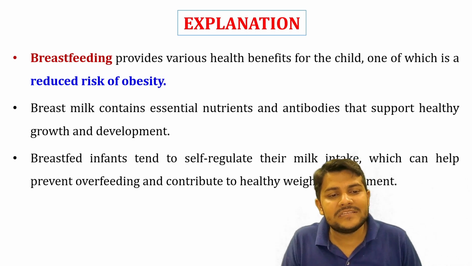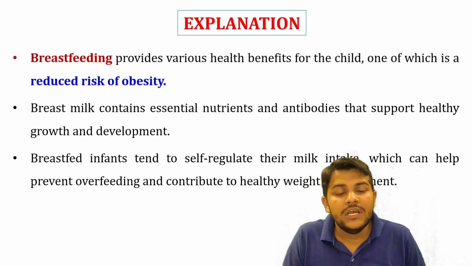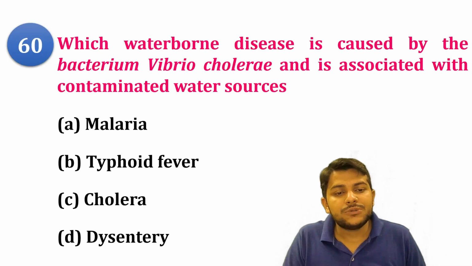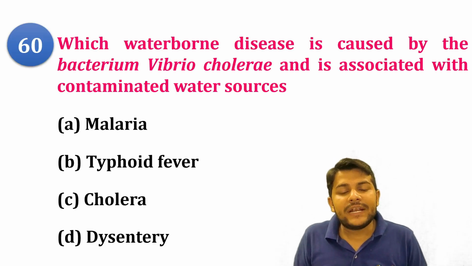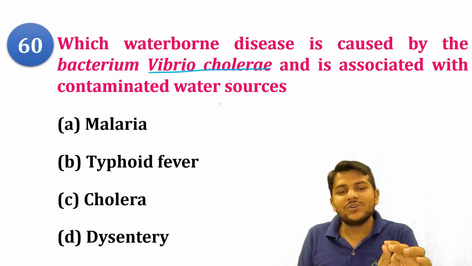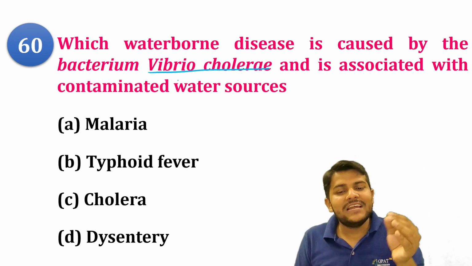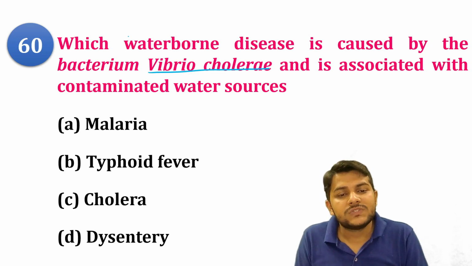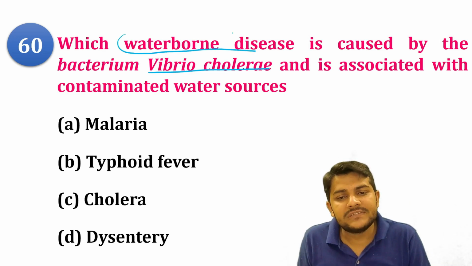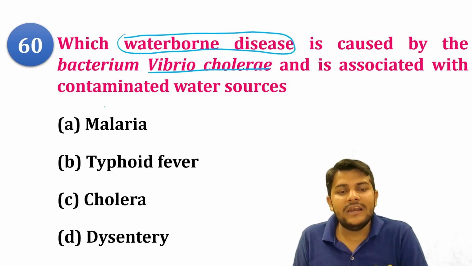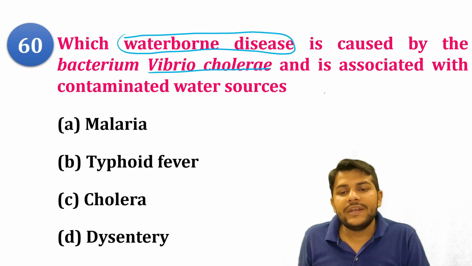Next question for you: which waterborne disease is caused by the bacterium Vibrio cholerae? One question they can ask is how Vibrio cholerae is spread. So this is the waterborne disease, and food can also lead to Vibrio cholerae. So it is associated with water. We can say contaminated water and sources like bacteria, that is cholera.